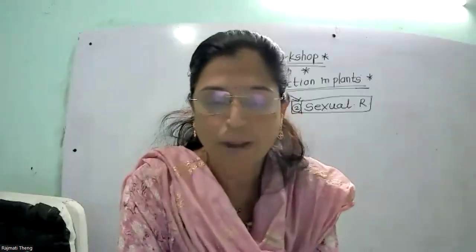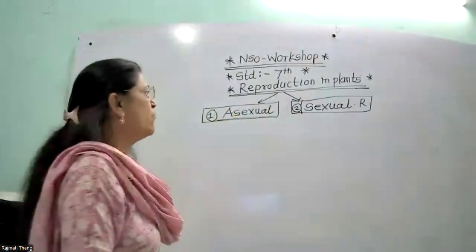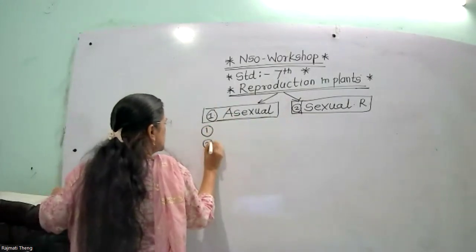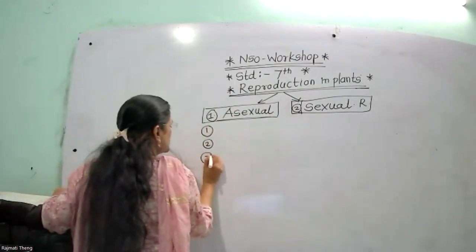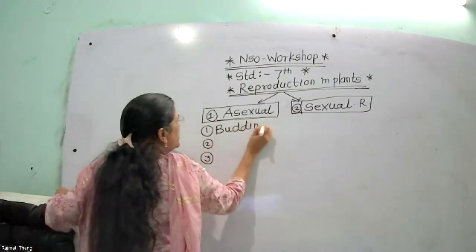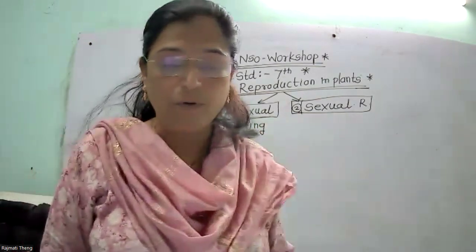Now in asexual reproduction: fragmentation, budding, sporogenesis, and vegetative propagation. These are the types of asexual reproduction. First one is budding. Budding is a type of asexual reproduction.